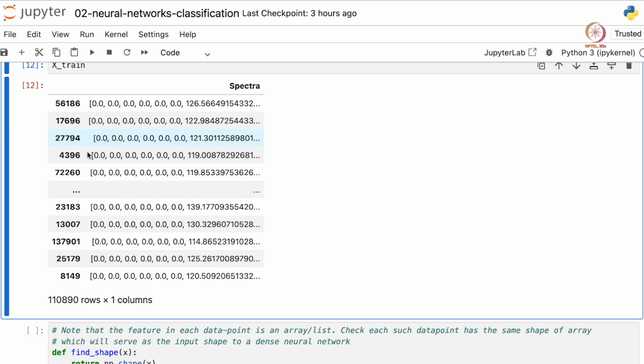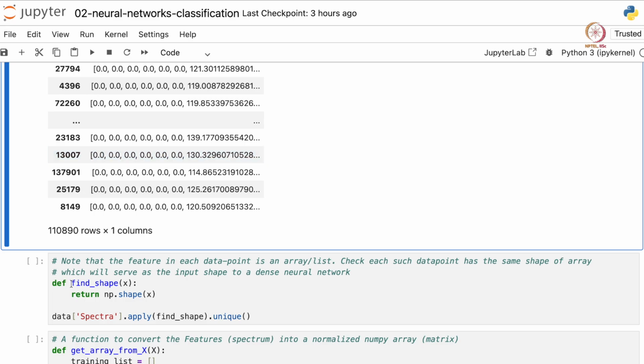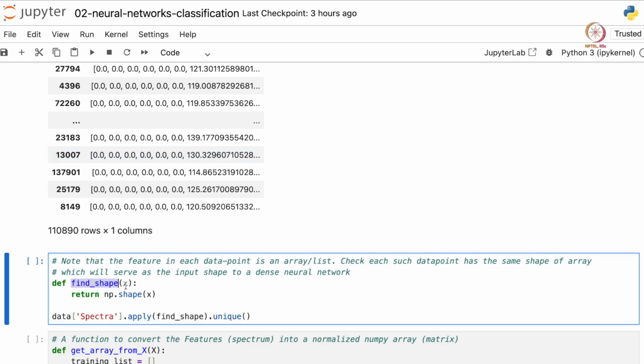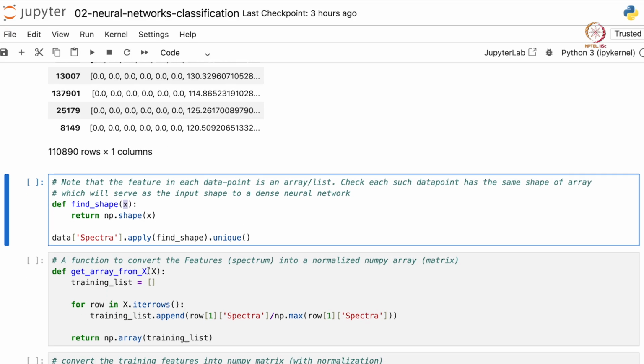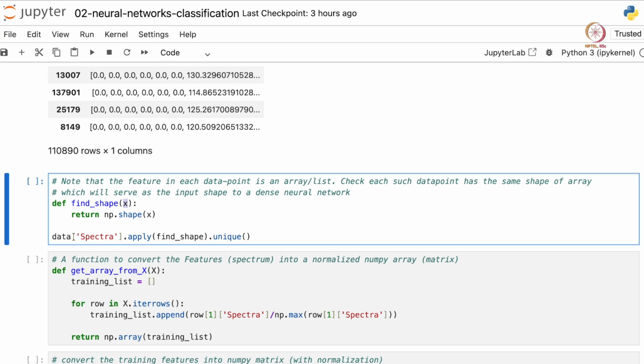So we'll use a simple function called find shape that takes in an array and returns its shape, and apply it to the spectra column of the entire data set to see how many unique shapes there are. Let's run this code.